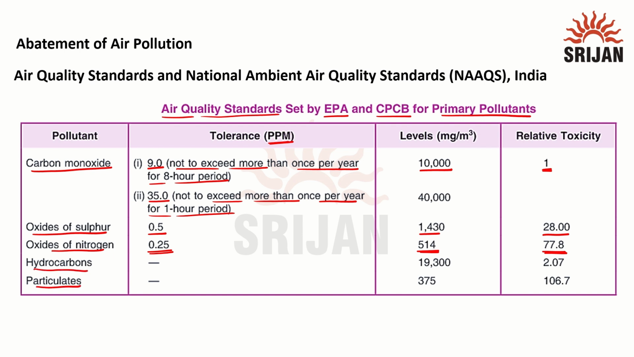Hydrocarbons and particulates, there is no tolerance level, but their level has to be below 19,300 for hydrocarbons and 375 mg per m cube for particulates, and their relative toxicity is 2.07 and 106.7 respectively. And all these standards have to be maintained very strictly.